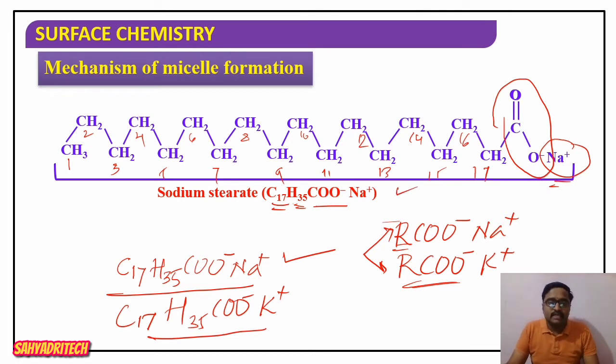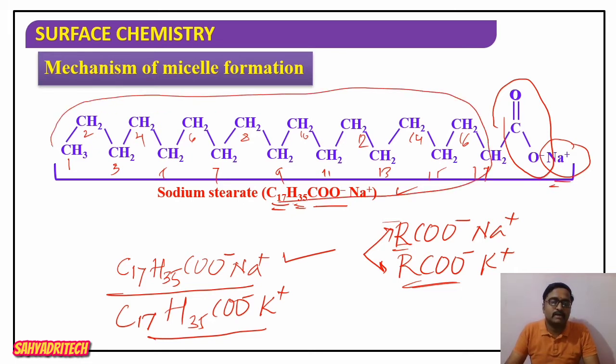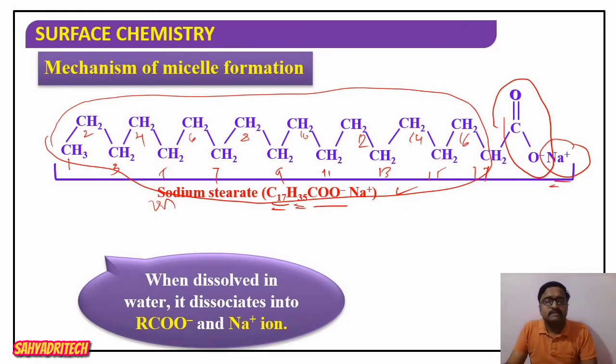Now when you look at the molecule, this part, C17H35, is the hydrocarbon part. When this sodium stearate, C17H35COONa, is dissolved in water, what happens?